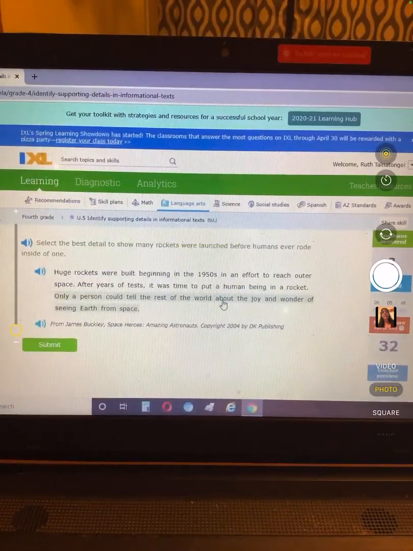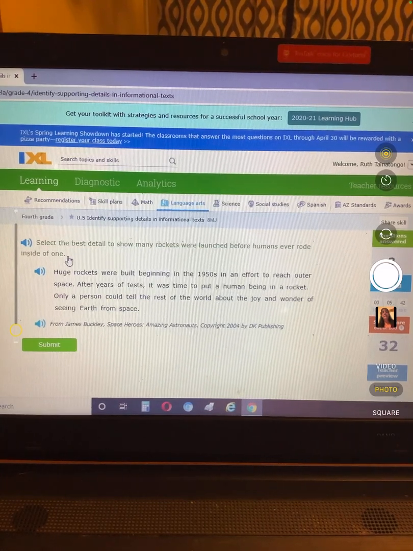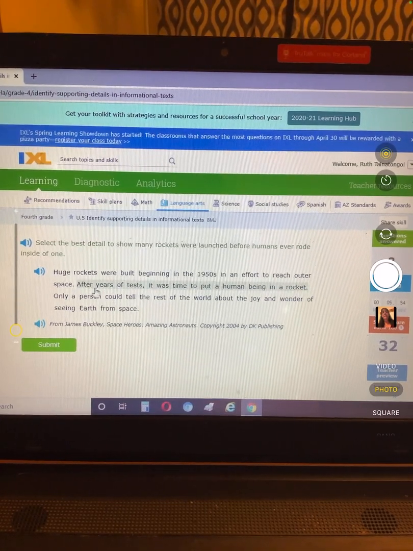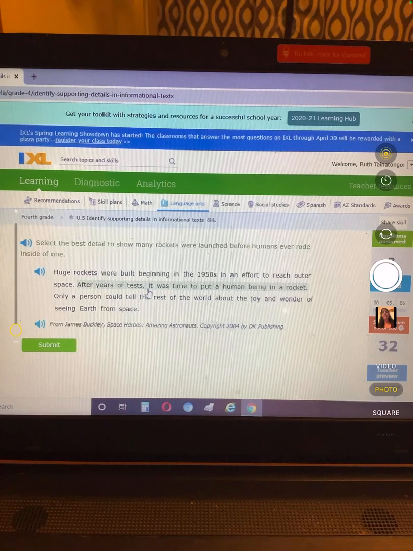Okay, this is the last one I'm going to do with you. Select the best detail to show how many rockets were launched before humans ever rode inside of one. Huge rockets were built beginning in the 1950s in an effort to reach outer space. After years of tests, it was time to put a human being in the rocket.